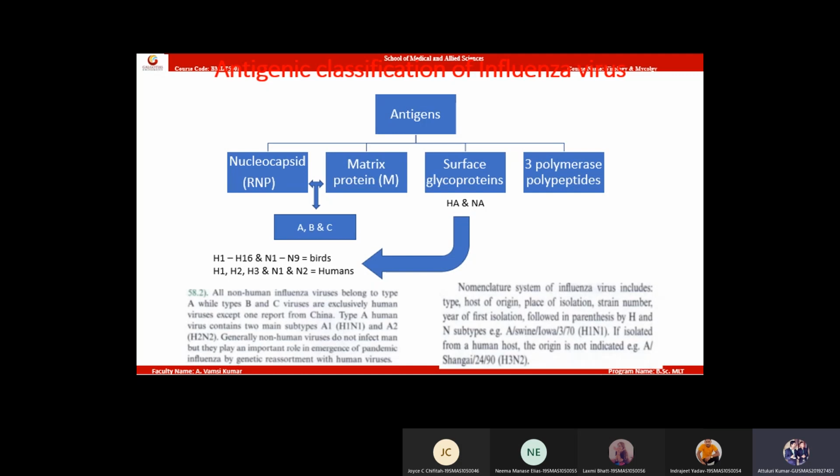Now, for HA, we have 3 subvariants: hemagglutinin 1, hemagglutinin 2, hemagglutinin 3. Then neuraminidase, we have 2: neuraminidase 1, neuraminidase 2.